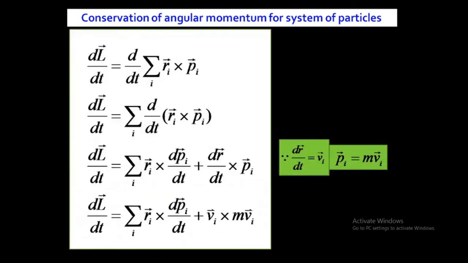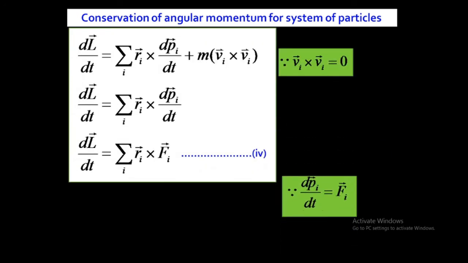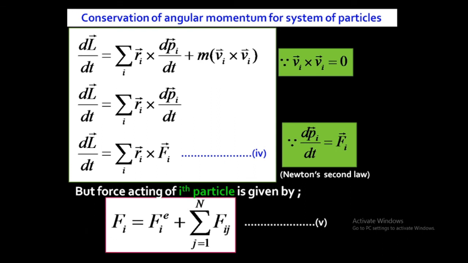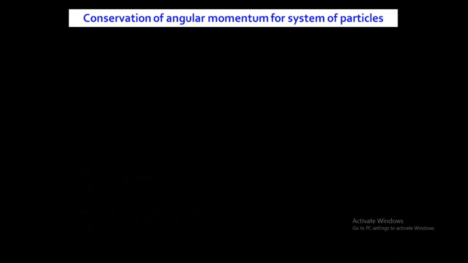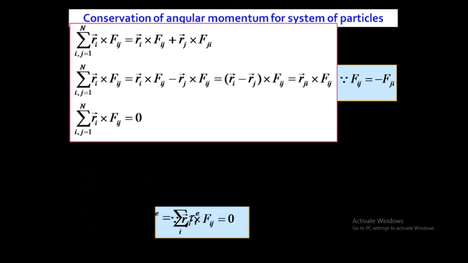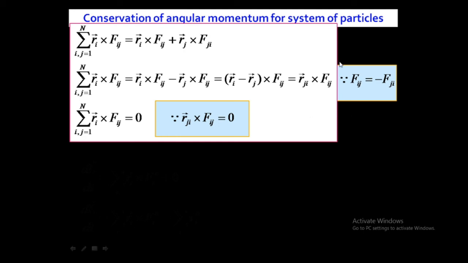Understood? Okay, because of that, in our equation, Ri minus Rj is Rji, and Rji cross Fij is 0 because these two vectors are acting along the same direction.